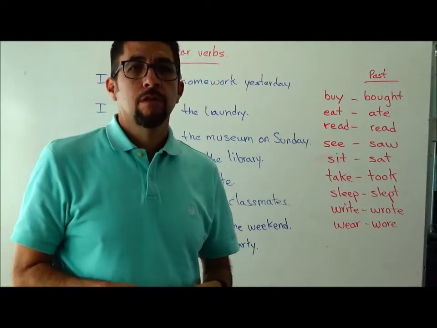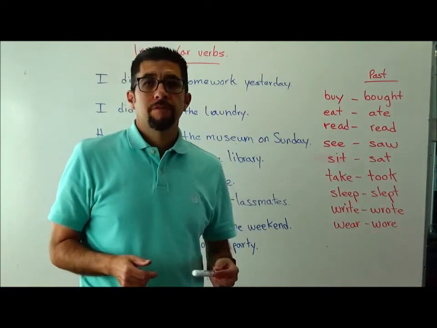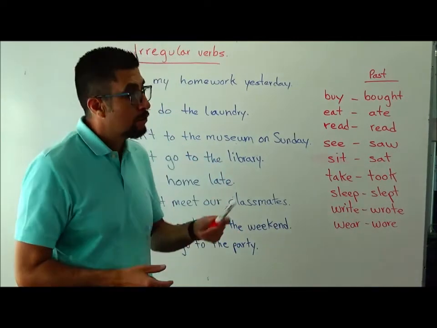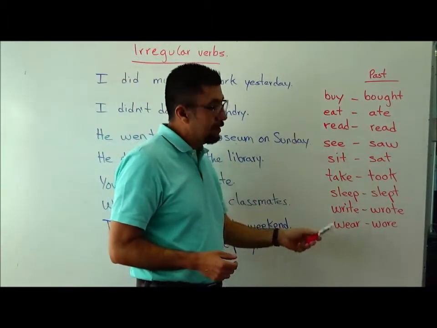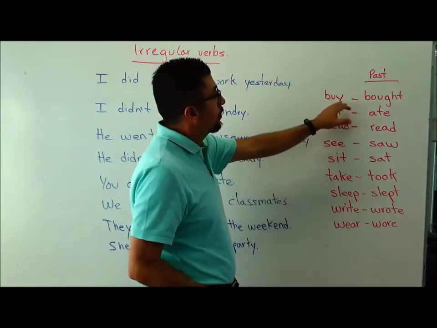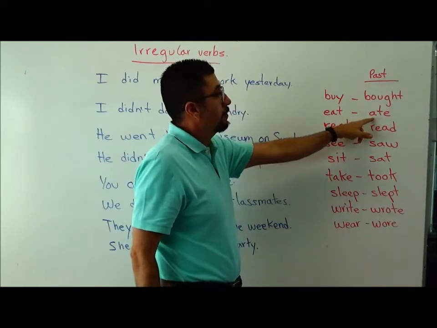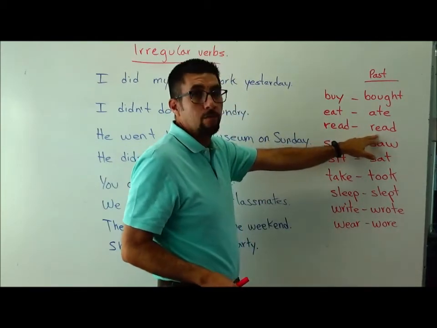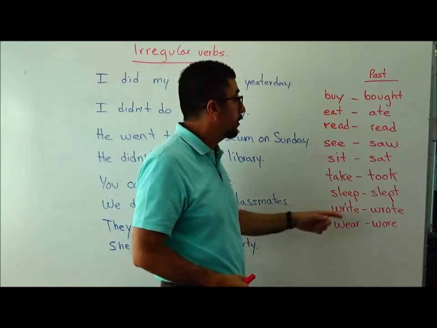Okay, guys, so we're going to continue with the simple past. Now we're going to use some irregular verbs. The irregular verbs don't follow a rule to form the past. So we have to learn by heart these verbs. We have a small list here so you can get an idea of these irregular verbs. For example, buy, the past is bought. Eat, the past is ate. Read, the past read. Notice here, the spelling is the same, but the pronunciation is different.